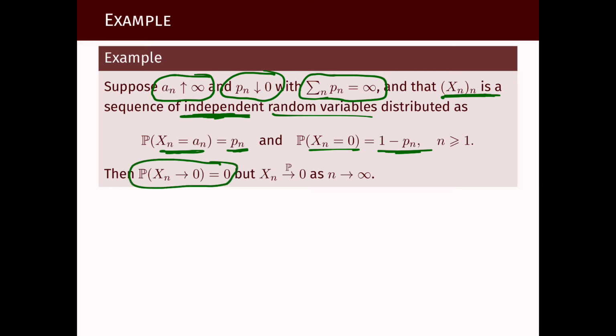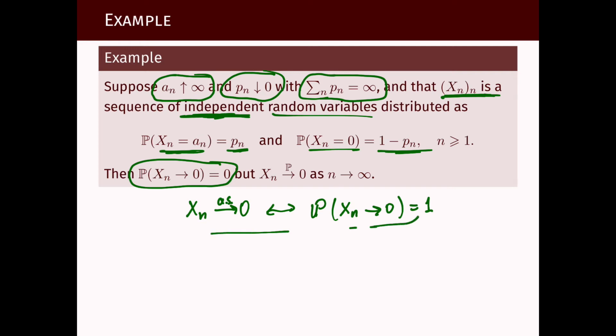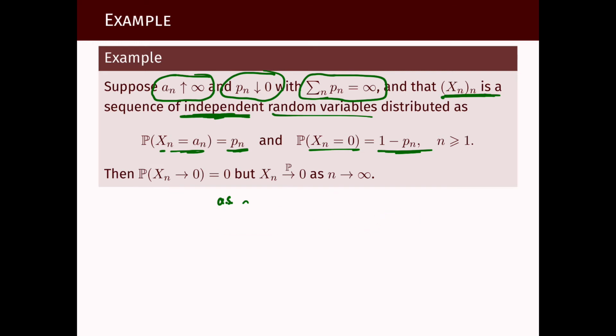And what we claim here is that almost surely xn does not converge to 0. This is much stronger than the opposite of xn converging to 0 almost surely. So xn converges to 0 almost surely means the probability that xn converges to 0 as a sequence of numbers is 1. Here the conclusion is that this number is not 1, but it's much worse than that. It is 0. So it does not converge almost surely to 0. However, it does converge in probability to 0 as n tends to infinity.